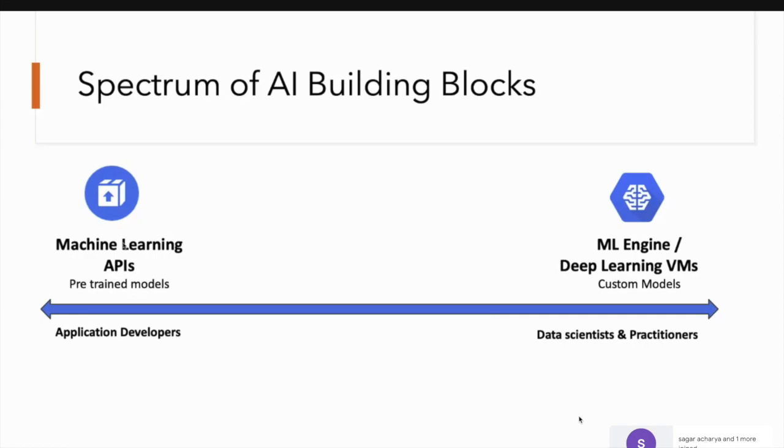So if you need that kind of visual inspection, then I need to build a custom model so that I can do that in machine learning. So the machine learning API would not be helpful for my custom business use case. But if I have data for the training, I can use the Google Cloud infrastructure like the machine learning engine or deep learning VMs.